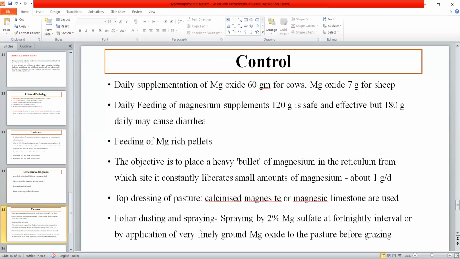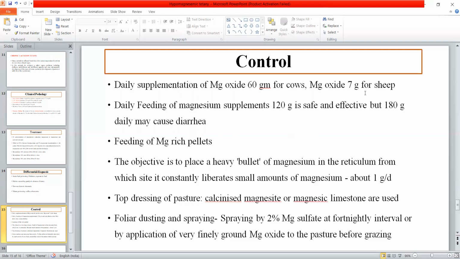Now coming to the control of this condition, we have to give daily supplementation of magnesium oxide, 60 gram for cows and 7 gram for the sheep. Also, they say that 120 gram of magnesium supplement is safe and effective, but if we give more than 120 gram, then it may lead to diarrhea.